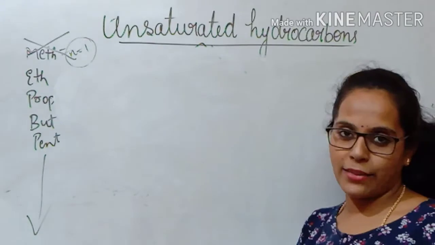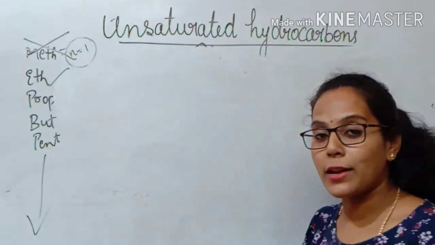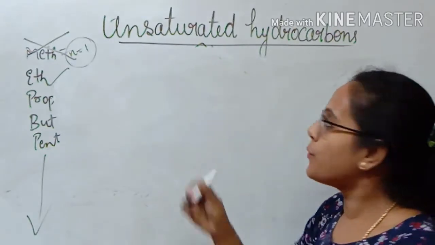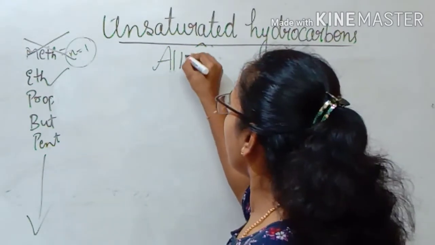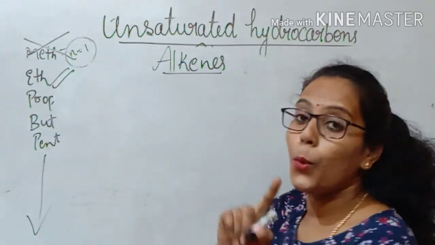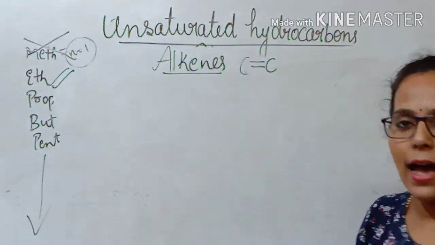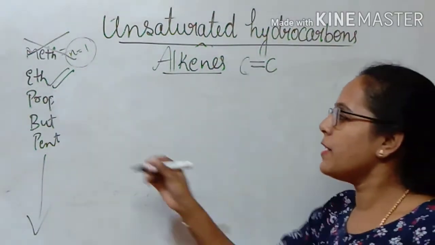So let me start the next member of the alkene. We have completed now the ethene, and I also told you that the first member of alkene is ethene, because we need 2 carbon atoms to write the double bond between the carbon and carbon atom. Correct? So now the next member is the propene.